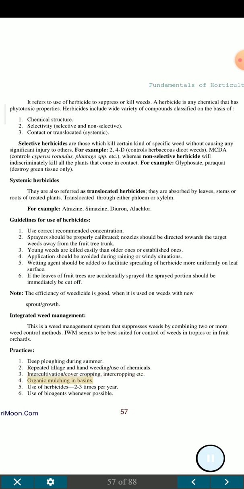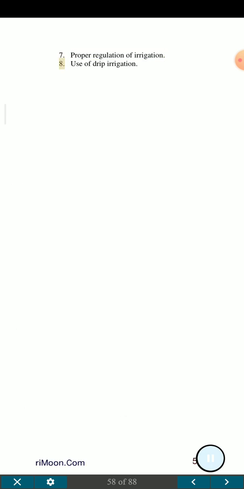4. Organic mulching in basins. 5. Use of herbicides 2 to 3 times per year. 6. Use of bioagents whenever possible. 7. Proper regulation of irrigation. 8. Use of drip irrigation.